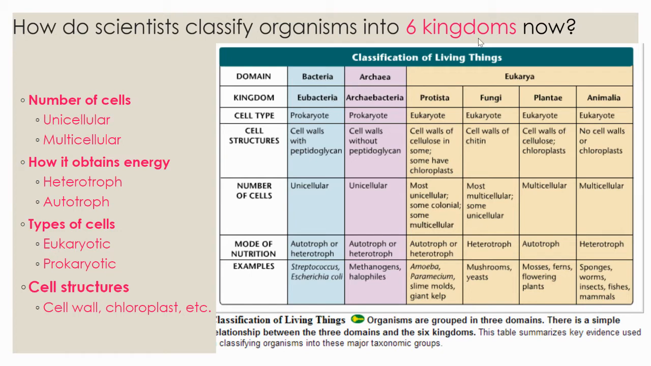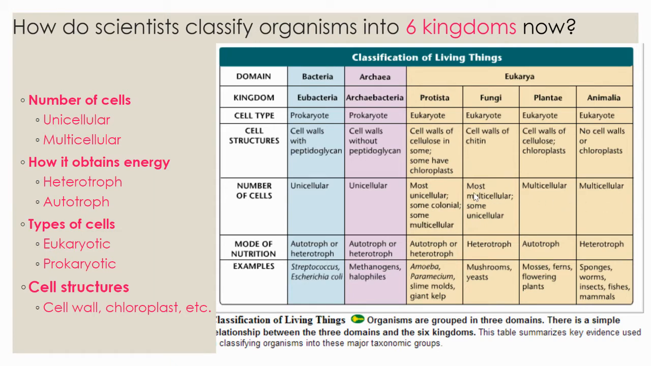Now, how do we know which organisms are in the different kingdoms? Like if I give you a random organism that you've never seen before, you would want to be able to sort it into a certain kingdom. And you would want to look at first, how many cells does it have? Is it unicellular or multicellular? So if it's multicellular, a lot of the times that means it's going to be in the eukarya domain. It's usually going to be an animal, plant, or fungus.